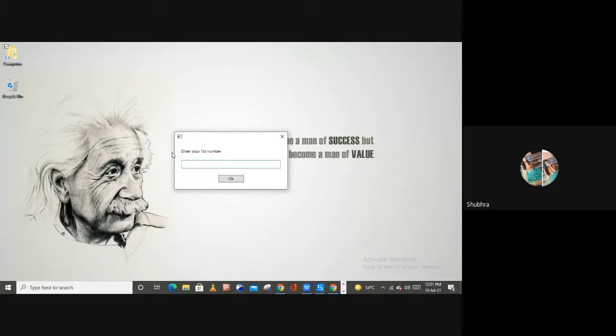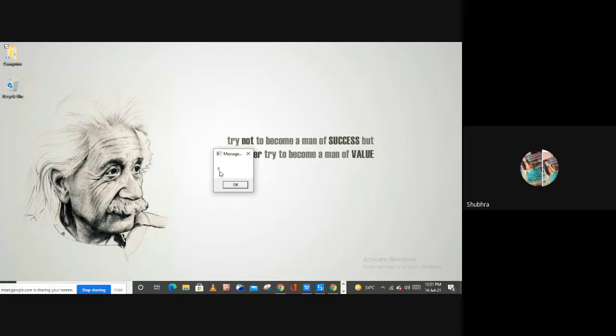So please enter your first number. Let me enter 4 here. Enter your second number. This time let me enter 4 again. And now select your choice. As you can see, this pop-up from the third input dialog box is different from our previous input dialog box, because here we have the option of this drop down, right? So here from these options I can select any of the operation which I want to perform on my numbers. So for example, let's suppose if I want to do the addition of 4 plus 4, select it, hit on OK, and you are getting this answer of 8, right?